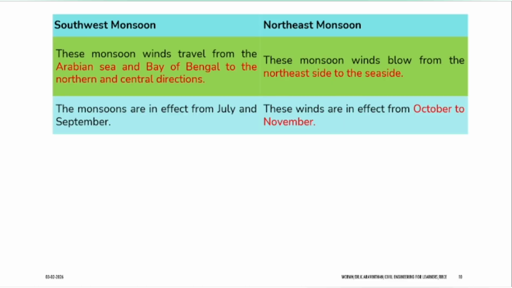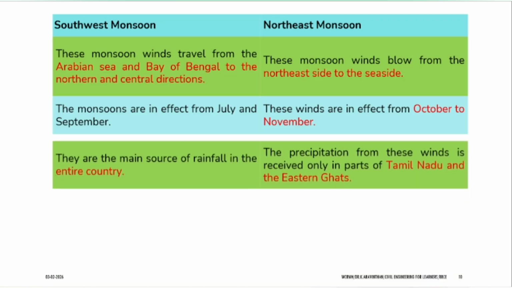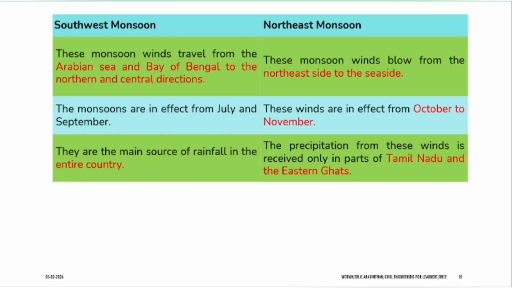Monsoon is affected by July, August and September. These 3 months are called southwest. Northeast will come in October during the Dasara period. October, November and December. What is the main source of rainfall? Throughout the entire country you will be having southwest monsoon, but northeast monsoon will be only for Tamil Nadu and northern part of Andhra and eastern Ghats. These 3 places only have rainfall.